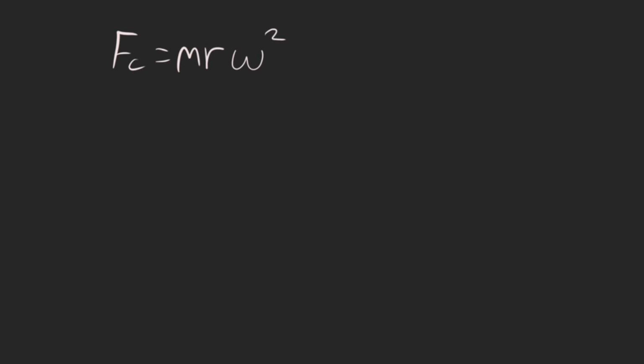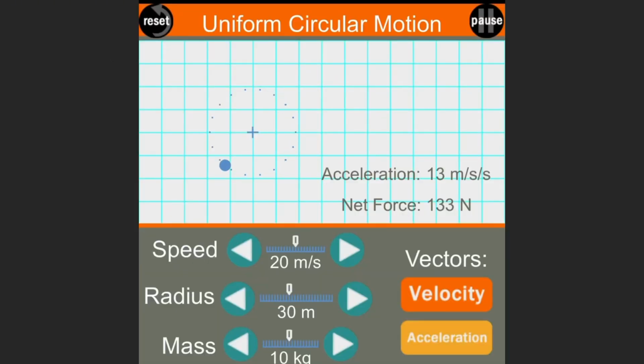speed squared. In other words, the force you need to hold an object in circular motion gets bigger if the object is heavier, if it's farther from the center, or if the turntable is spinning faster. This is the required inward force.